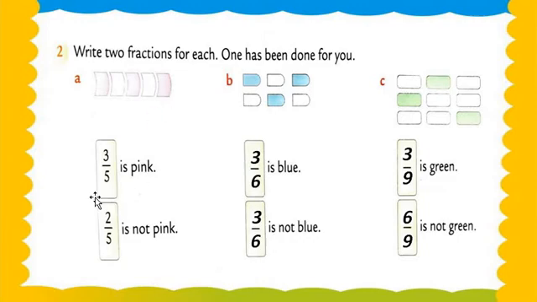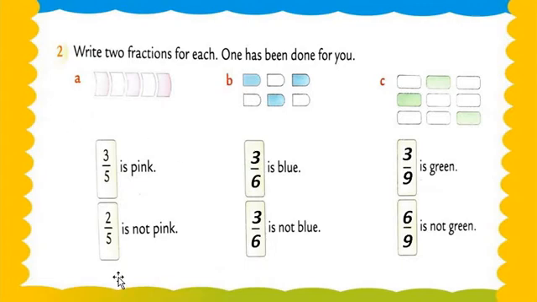Okay, so what we are writing in denominators? We are writing 5. See this, both denominators 5. Okay, and how many blocks are shaded by pink color? See this, 3 are shaded by pink color. One has been done for us. Okay, one has been done for us, my dear students.